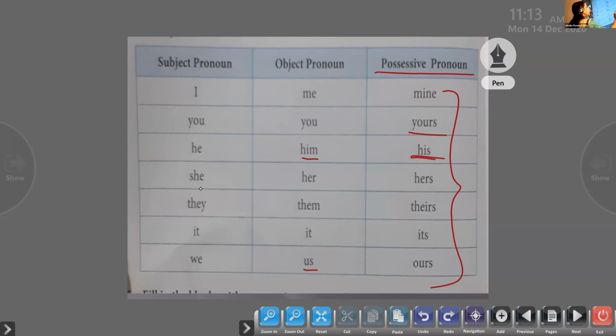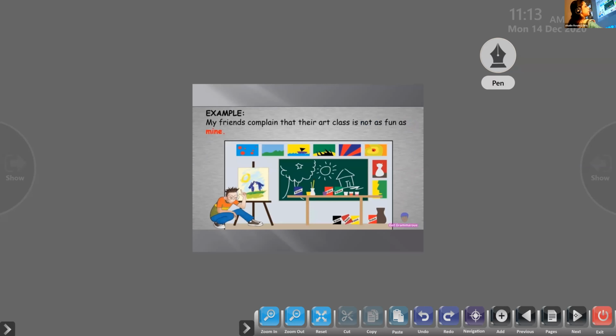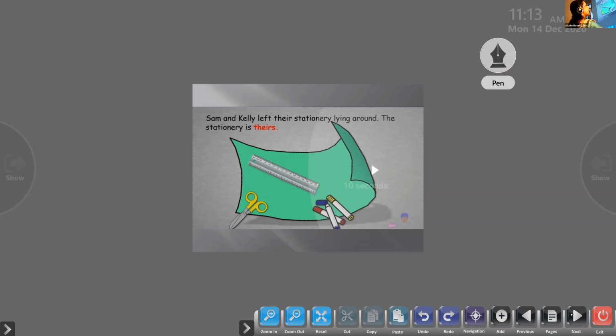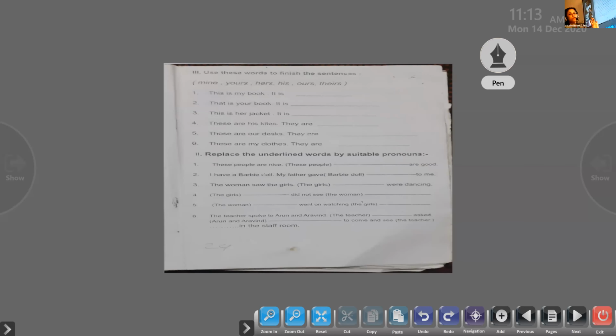They, theirs. It, here it is its. Here we use the object pronoun us. Unless we understand the words, it is not easy for us. Now we'll move on to the exercise part of it. All these examples we have seen in the previous session. So here is an exercise in your workbook.